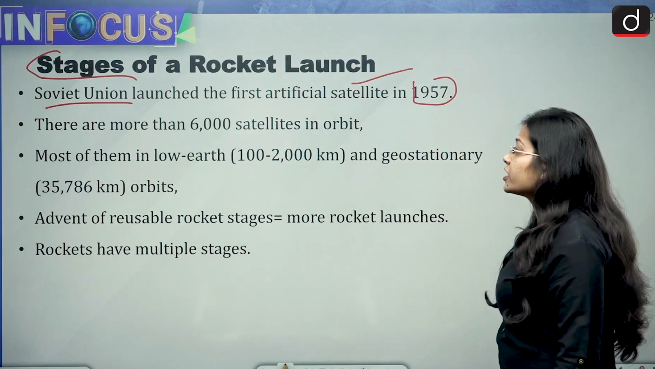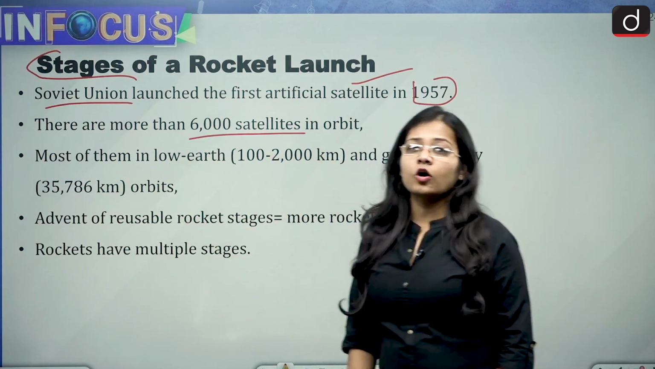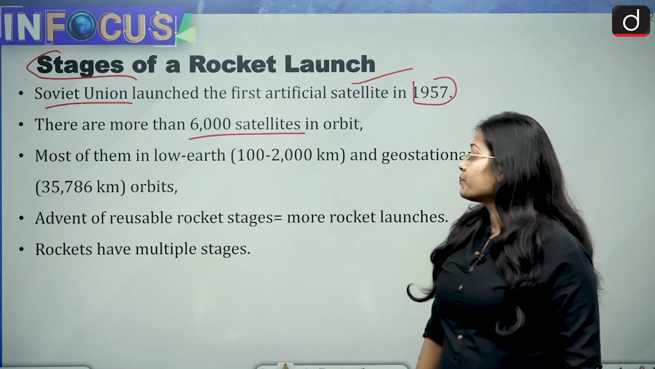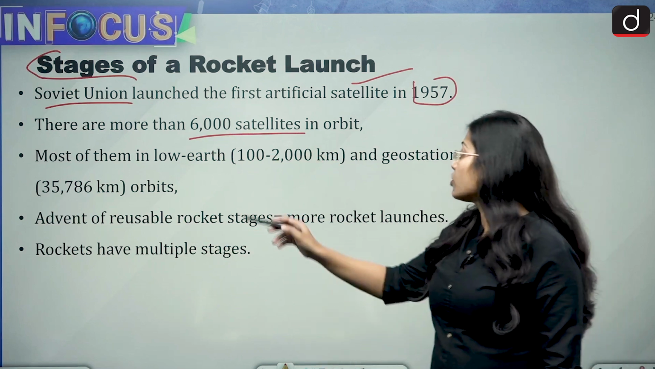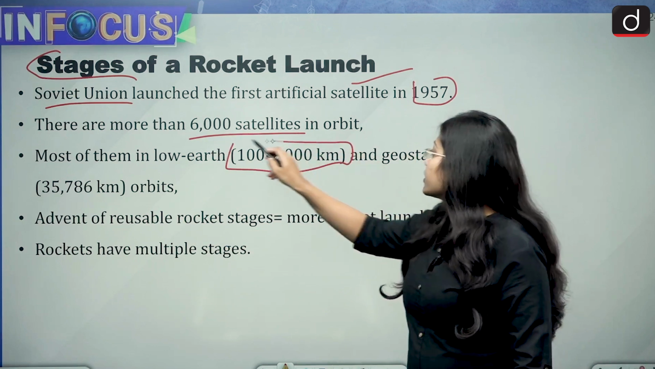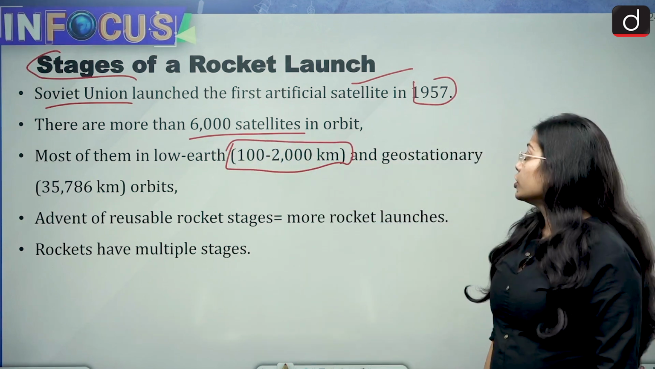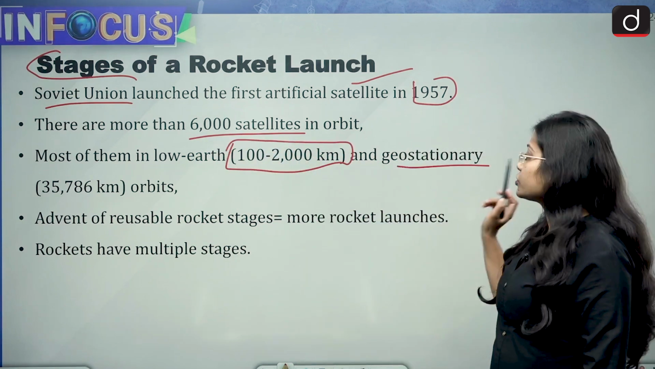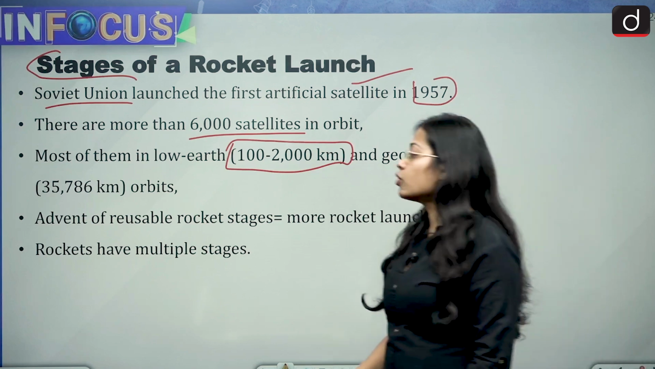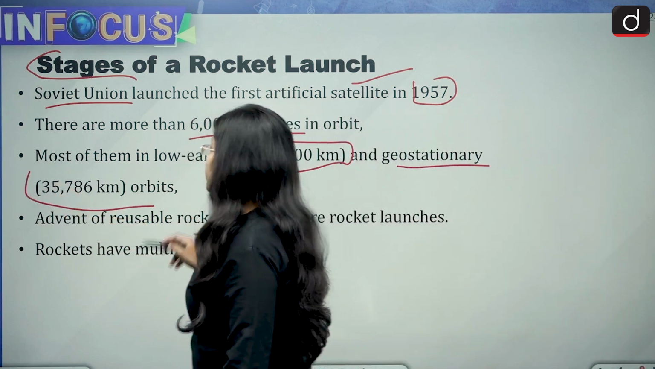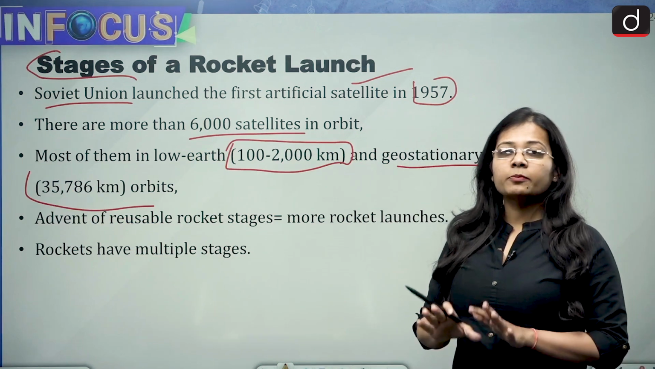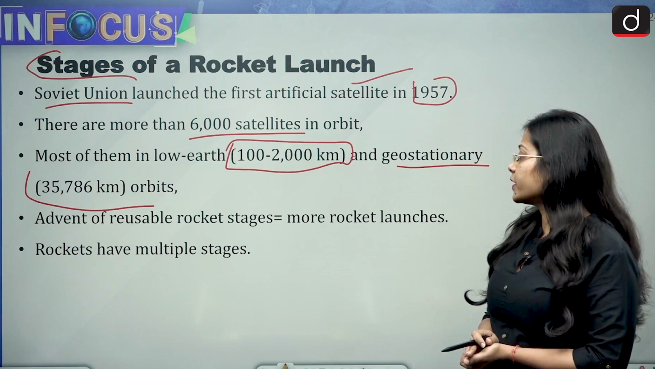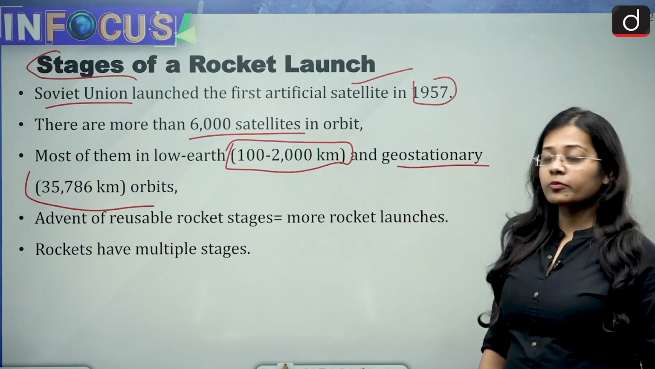And there are more than 6,000 satellites in orbit as of now, and most of them are present in the low Earth orbit. The low Earth orbit area is from 100 to 2,000 kilometers, and the geostationary orbit is around 36,000 kilometers. So where are most of the satellites present? They are present in the low Earth orbit or the geostationary orbit.